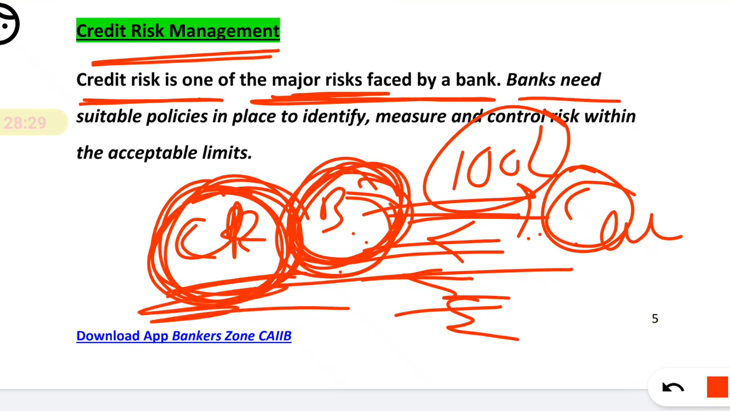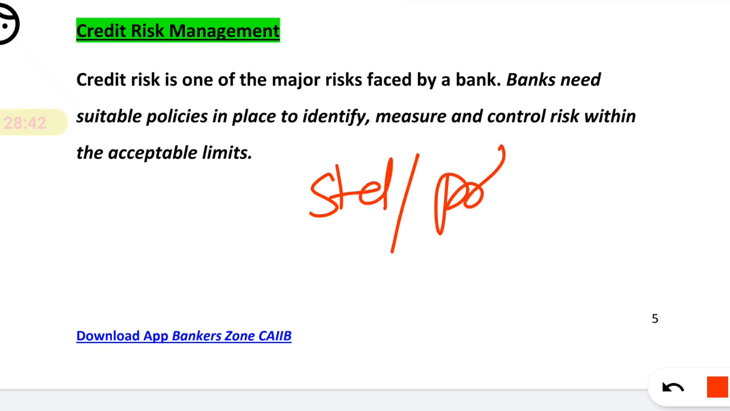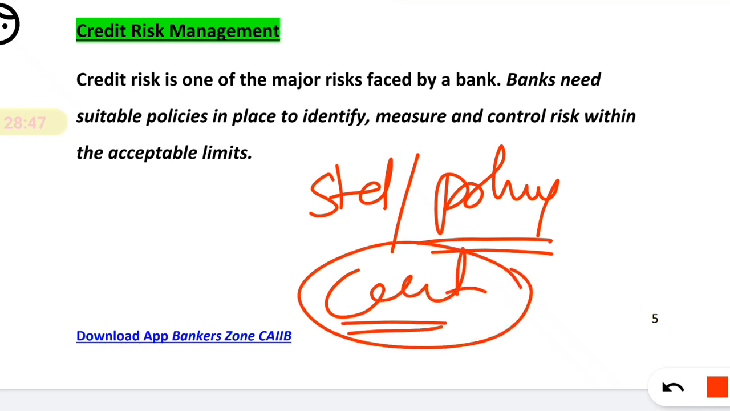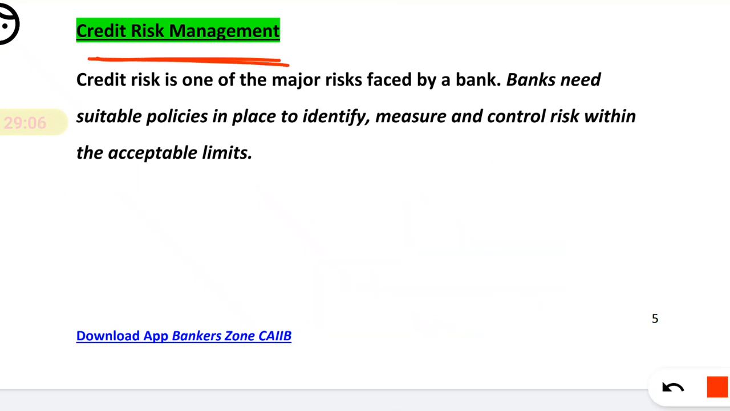Okay, the bank needs suitable policies in place to identify, measure and control risk within acceptable limits. So in such cases, what should the bank have? The bank should have a standard, suitable risk management policy, so that the bank can control that risk, and control it in such a way that it stays within acceptable limits, so that the bank's functioning will continue. The bank will not go bankrupt. Okay, this is all about credit risk management.